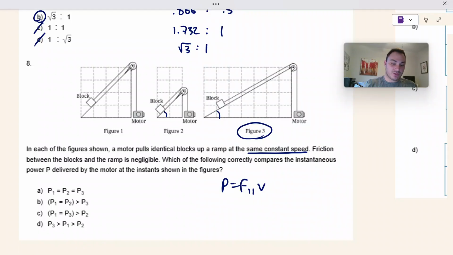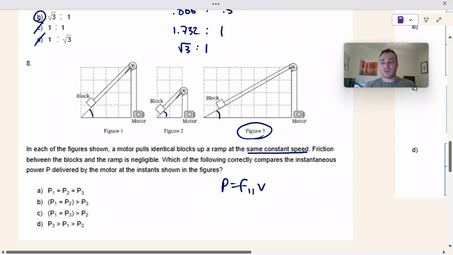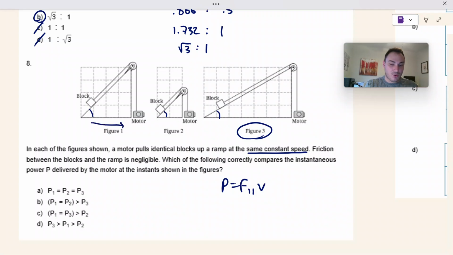These angles look the exact same. In other words, we're really just looking at the slope of this ramp. We go over 4, we go up 4, we go over 2, we go up 2, and for this one we go over 7, and we go up 4. So both of these are moving with a slope of 1.